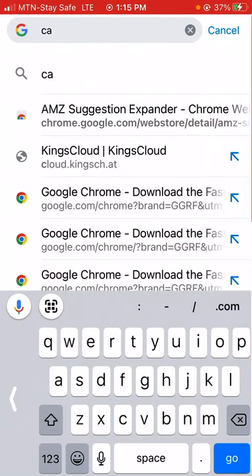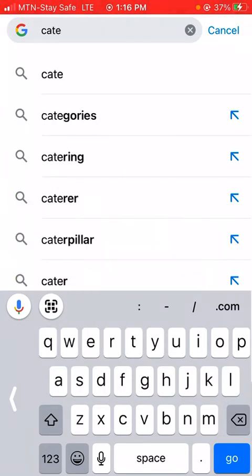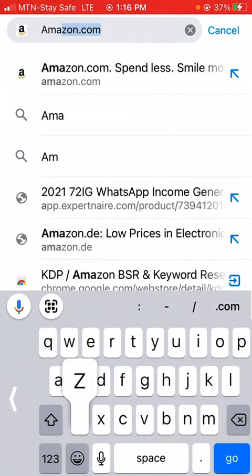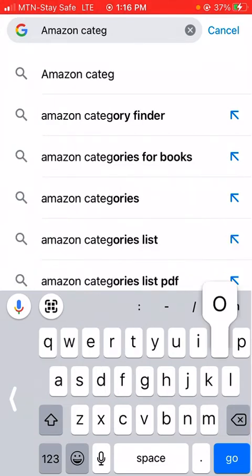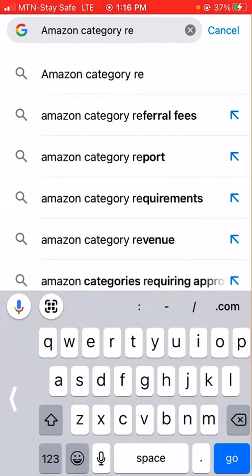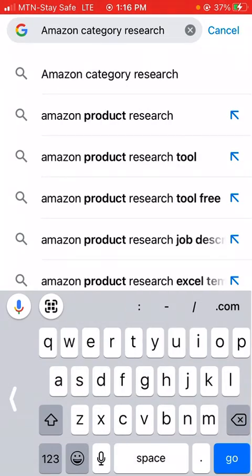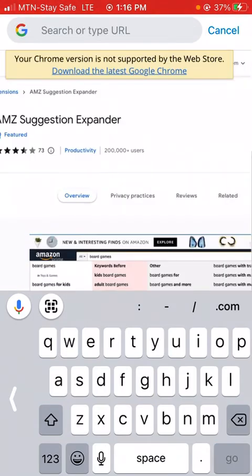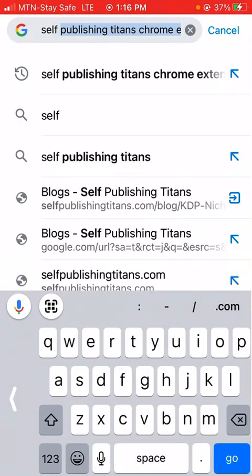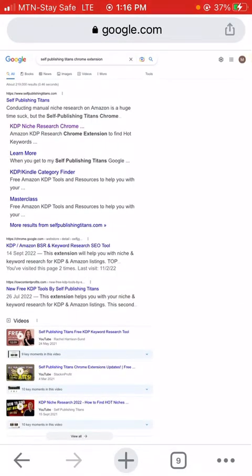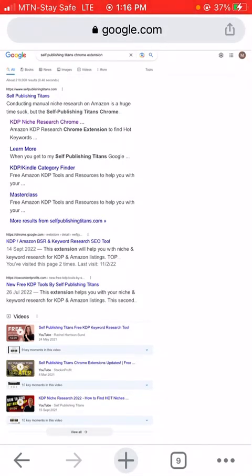So let's see. I'll type something like Amazon category research. Okay, Amazon products. Let me just type Self-Publishing Titans. I actually saw something earlier, that is why. Self-Publishing Titans Chrome extension. So just come here and let's see. What I think you also need to do is come to this place where it says KDP/Amazon BSR. Okay, sorry, New free KDP tools by Self-Publishing Titans.